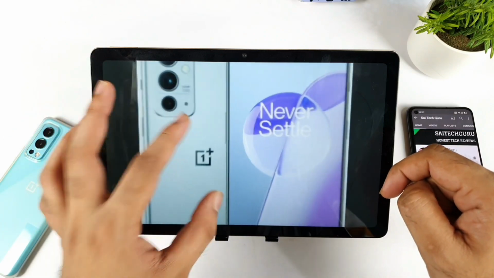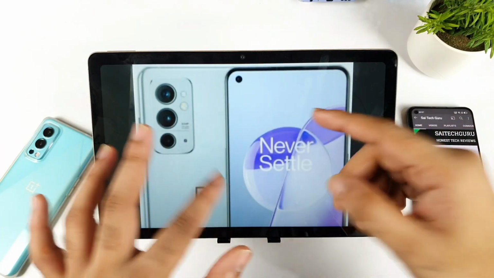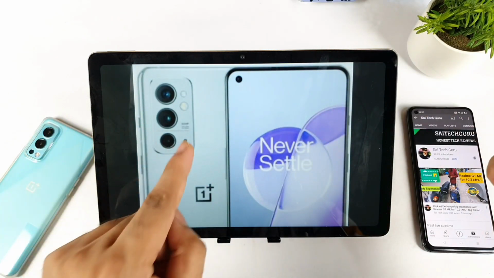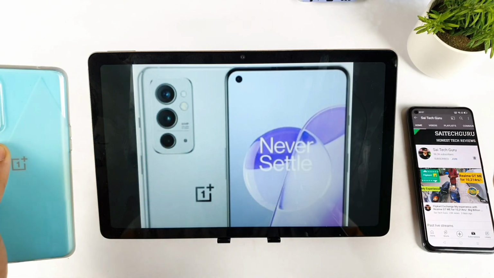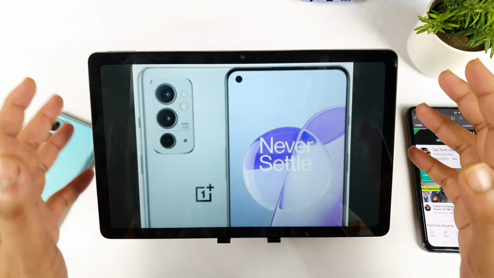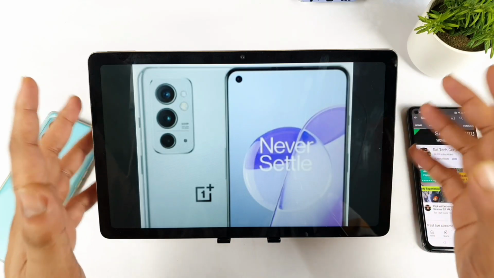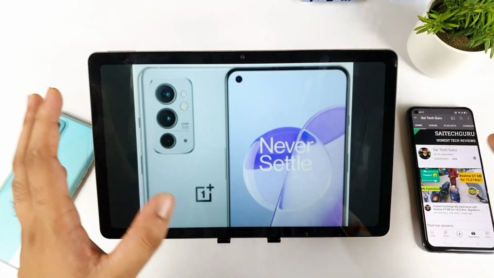You can see exactly, the front side of the phone obviously looks like the previous OnePlus phones, and the back side looks similar, as you can see, the exact pattern. And the official sale will start on October 19th and the pre-order will start on October 13th in China.